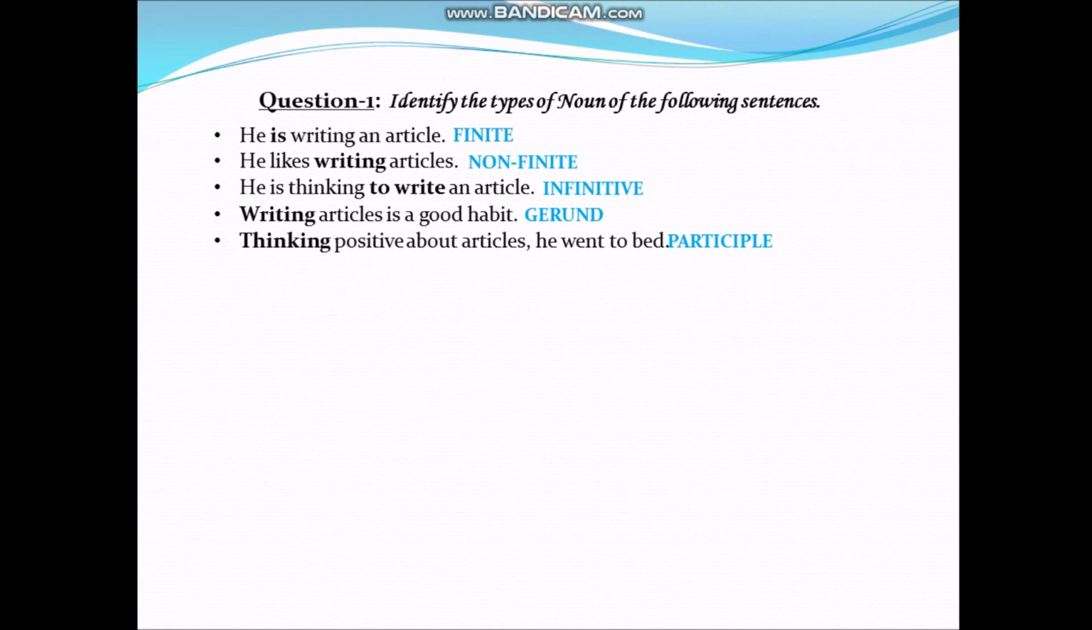Next, he writes an article. Here, the sentence has an object, so it is a transitive verb. And the verb used here is the first form of verb. Next, he writes. Here in this sentence, we are not using any object, so it is an intransitive verb.